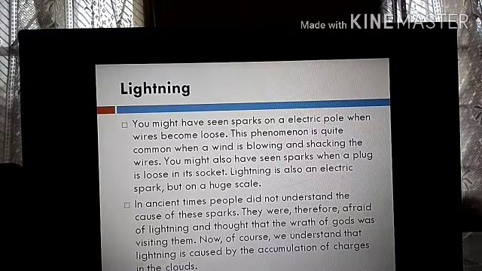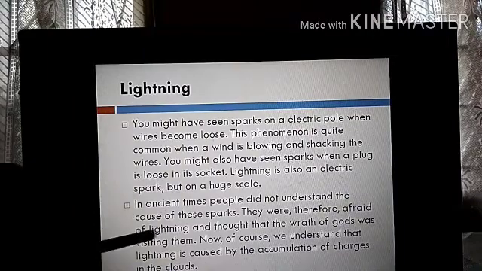So before, suppose you have lightning and thunderstorm and heavy rainfall. People could not understand. Early men could not understand the fact. So what they thought was that the gods were angry. Wrath of the gods means anger of the gods. So gods were angry due to some reason, and that is why these kinds of things are happening.